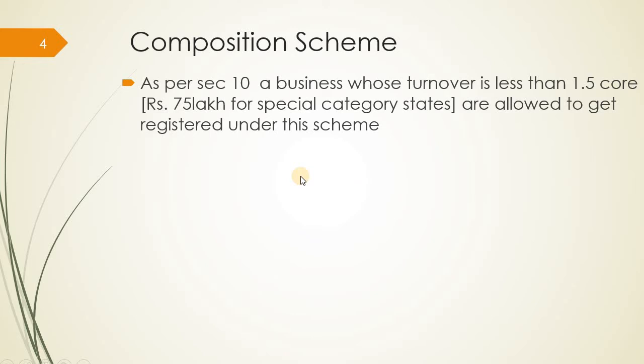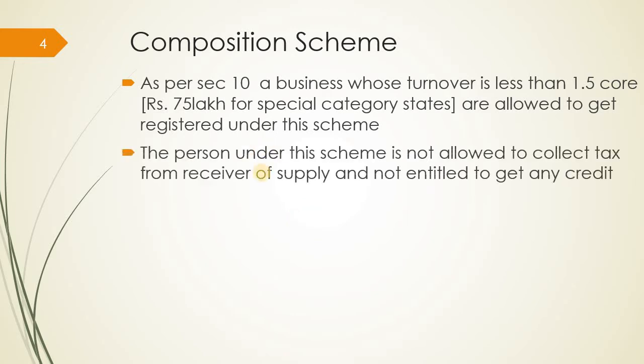So what happens when you register under this? You don't get an opportunity to collect the tax from the receiver, and also you will not be eligible to get the input tax credit benefit. You have to show the invoice in the form of a bill of supply, not a tax invoice. So that is the feature of the composition scheme.